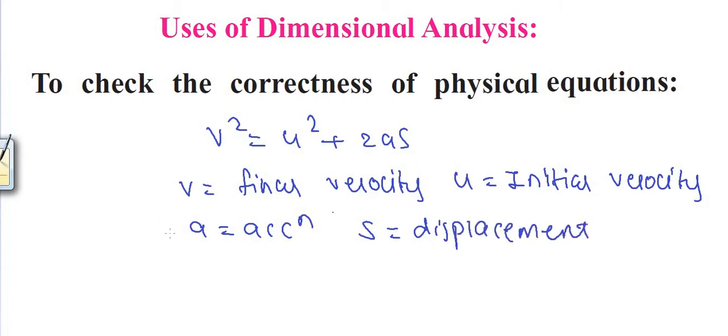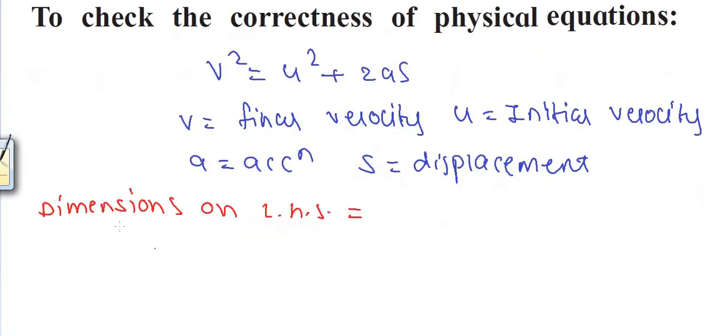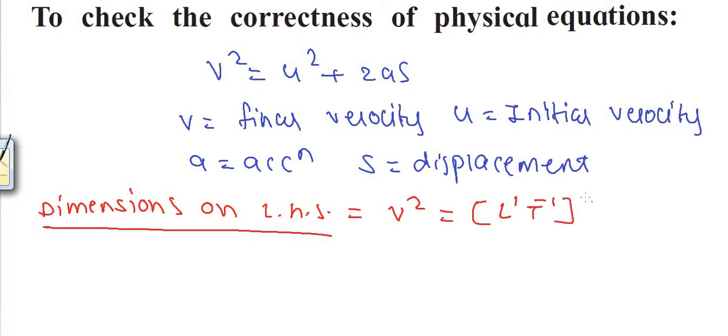Let us try to write the dimensions on left hand side now. Dimensions on LHS is equal to dimensions of V square. Now V is the velocity. Dimensions of velocity are L raised to 1, T raised to minus 1, whole raised to 2. Now let us square the term. L raised to 1 raised to 2 is L raised to 2. Power of power is multiplication of powers. L raised to 1 raised to 2 is L raised to 1 into 2. Similarly, T raised to minus 1 raised to 2 is minus 1 multiplied by 2, that is T raised to minus 2. Let this be equation number 1.